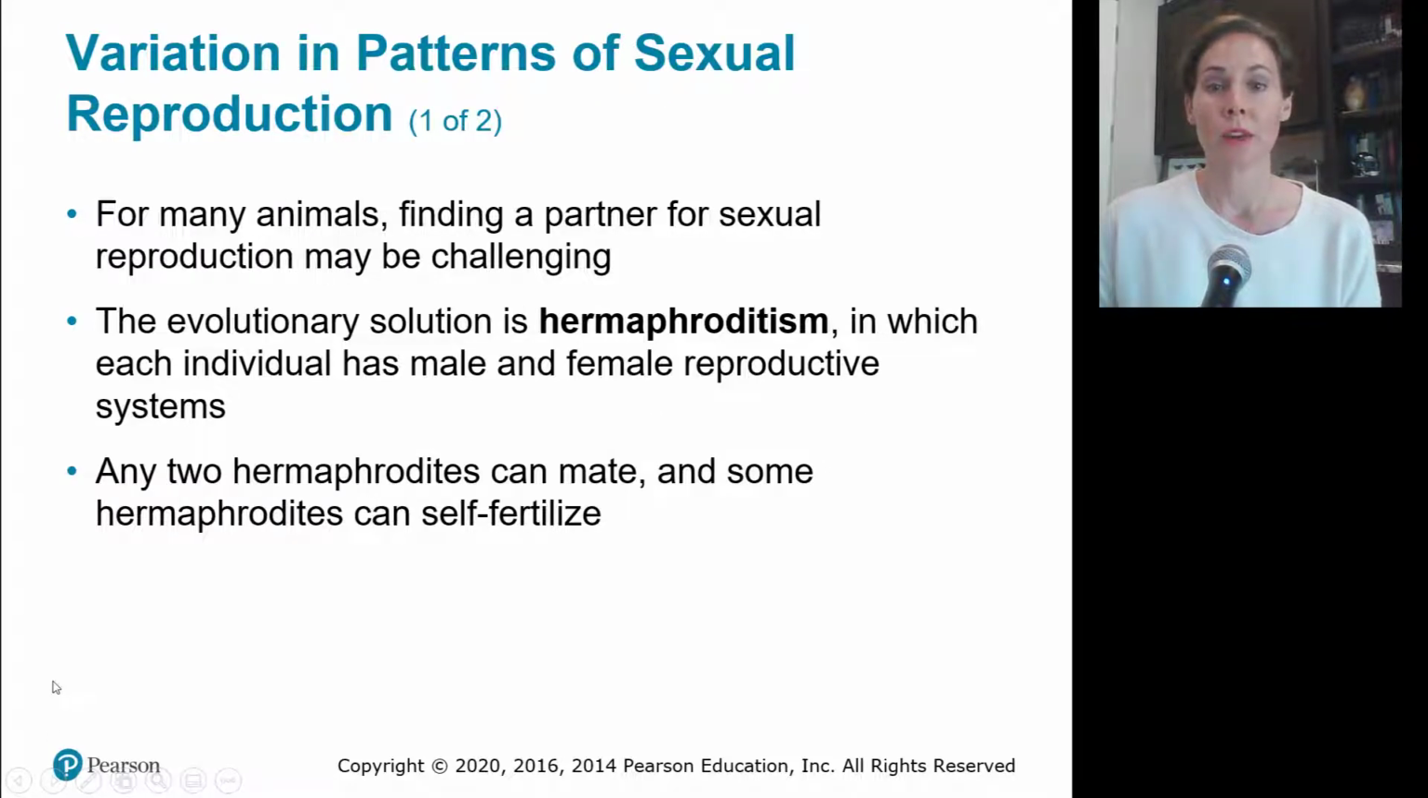For many animals, finding a partner for sexual reproduction can be challenging, and one solution is to be a hermaphrodite. Hermaphrodites are individuals that have both male and female reproductive systems. So two hermaphrodites can mate and both get pregnant, but some hermaphrodites can also fertilize themselves. In very severe situations where they can't find partners, that would be their solution for overcoming that.